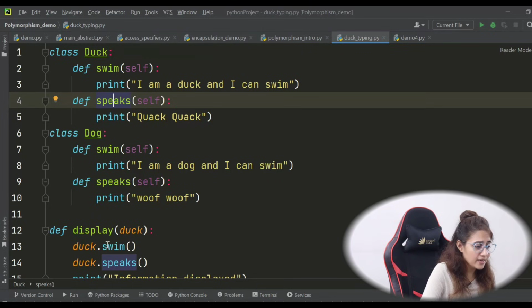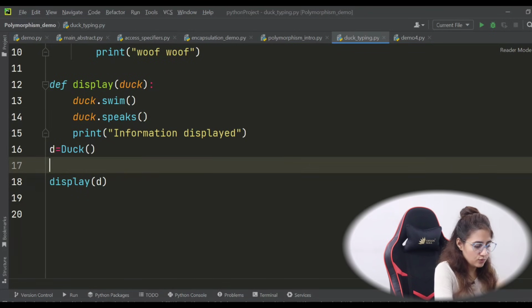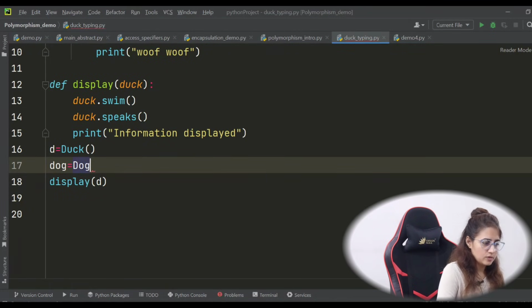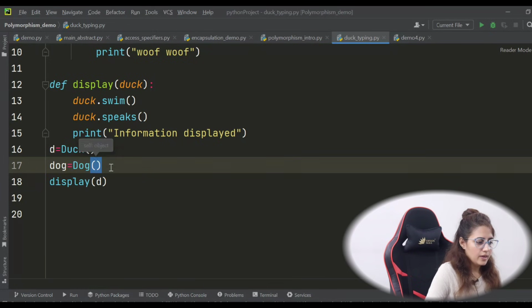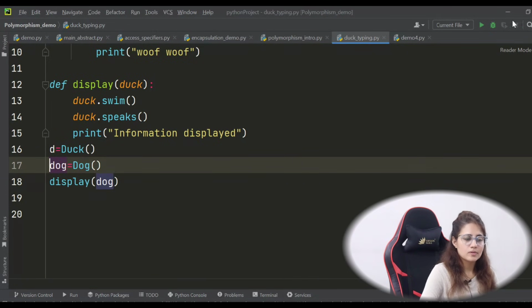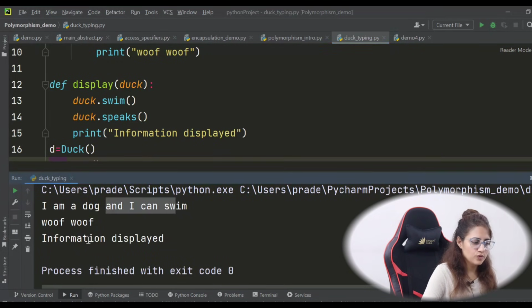Now it's not the case that I can pass only an object of the Duck class. If I create an object of the Dog class, like dog is equal to Dog, and now I pass this object dog and run this, see, I'm a dog, I can swim, woof woof, information displayed.